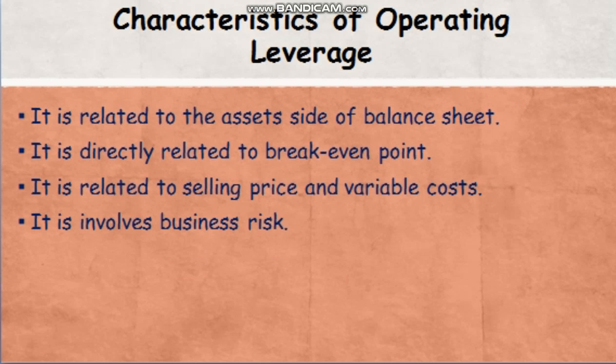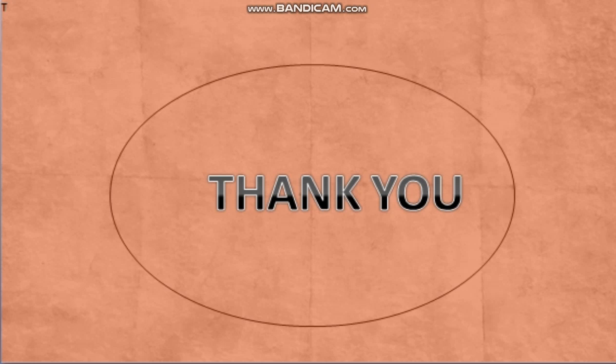And we have discussed the characteristics of operating leverage. It is related to the asset side of the balance sheet. It is related to the break-even point. It is related to selling price and variable cost, and also involves some business risk. This is all about this video.